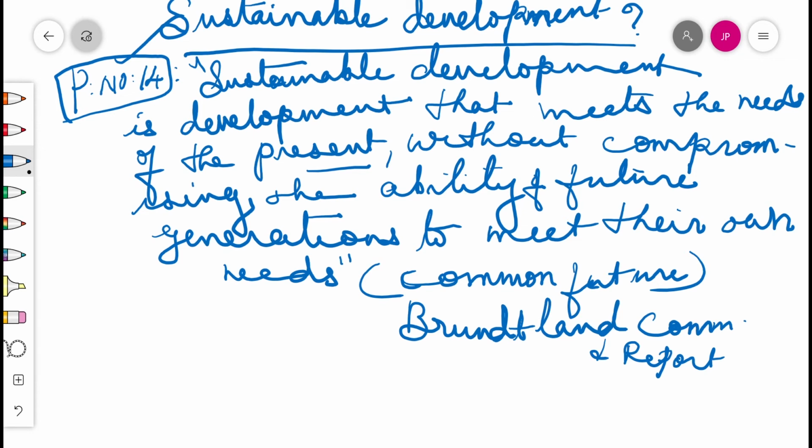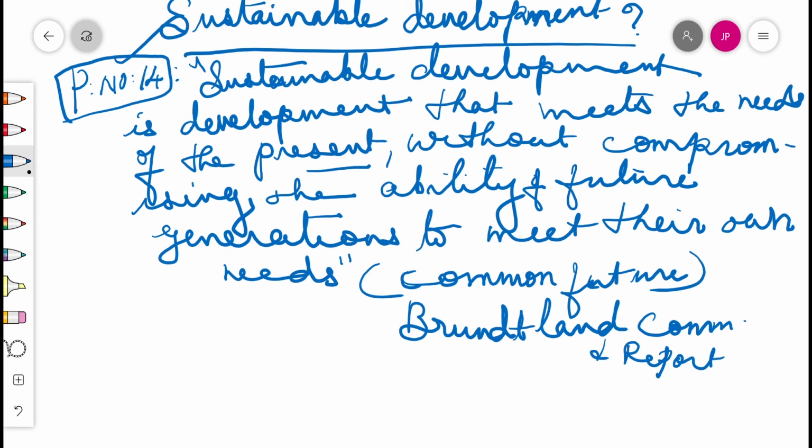So there is a box given in our textbook. It's very good to understand. We have not inherited the world from our forefathers. We have borrowed it from our children. This shows our moral responsibility to the future generations without endangering the environment. We have to live in a better way.